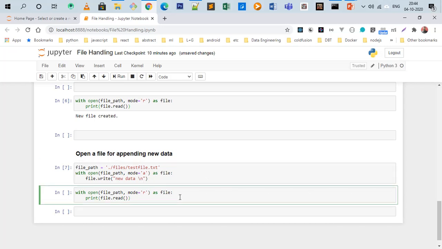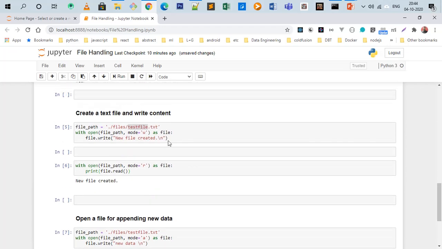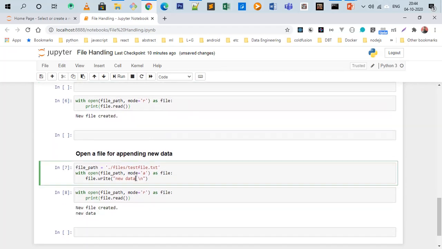We will access this file again to check whether the appended data is updated. So: new file created, new data. That means in this file we wrote "new file created", and we opened the file again for appending new content, wrote "new data" and saved it.